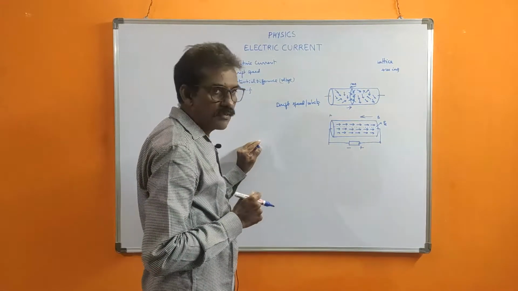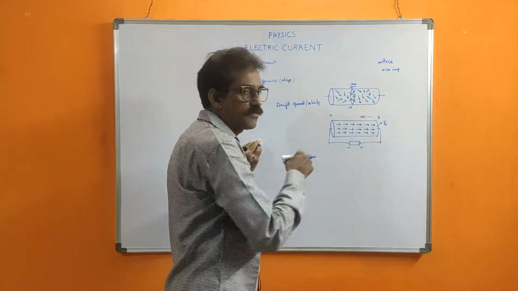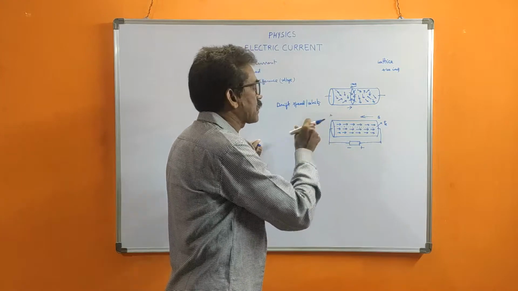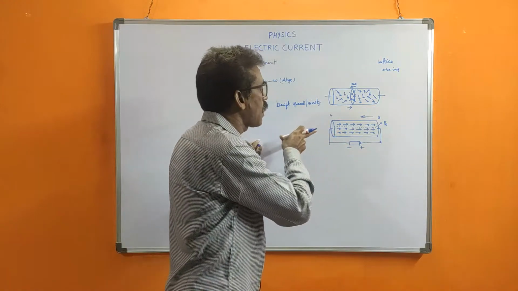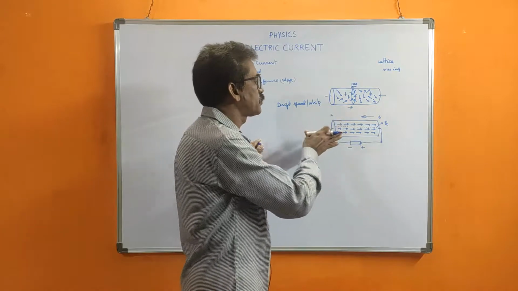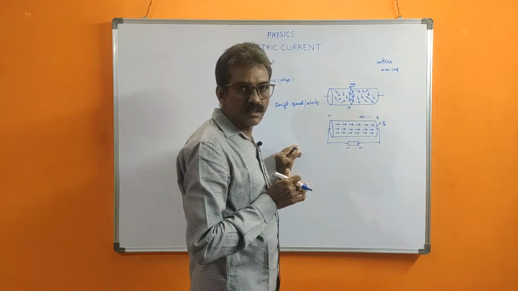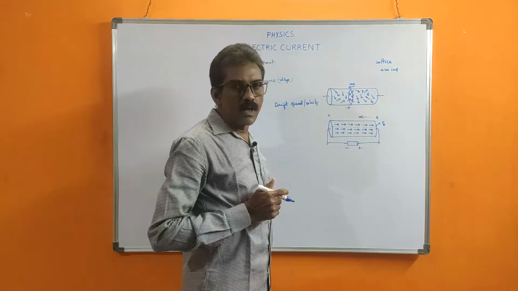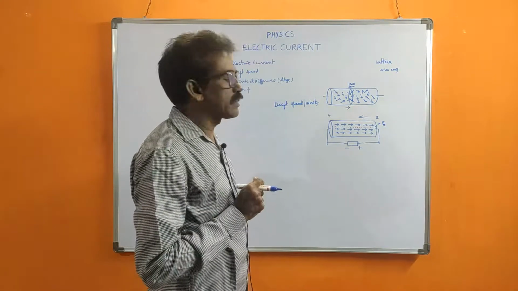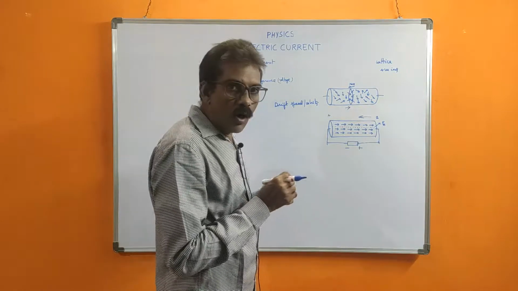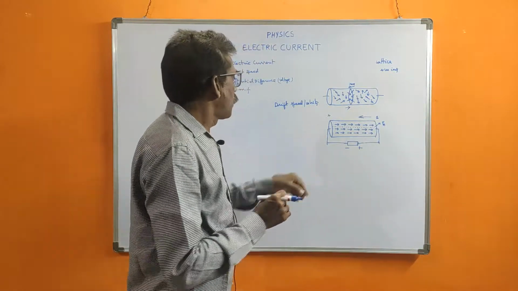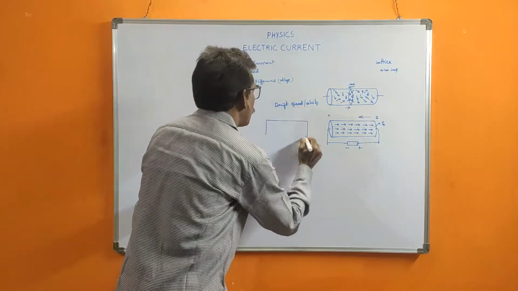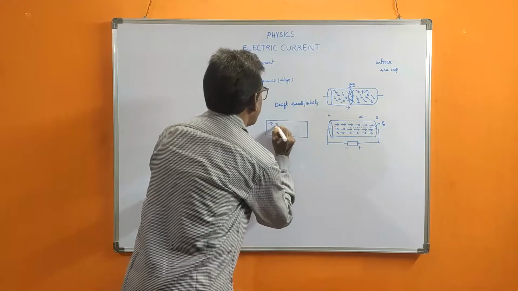What is drift speed or velocity? When the two ends of a conductor are connected to an external EMF, the free electrons in the conductor tend to move in a specified direction with a certain velocity or speed. That velocity or speed is called drift speed or drift velocity. Now, quantitatively, how can we calculate the drift speed? We will calculate it now.